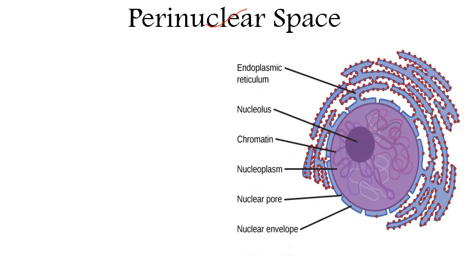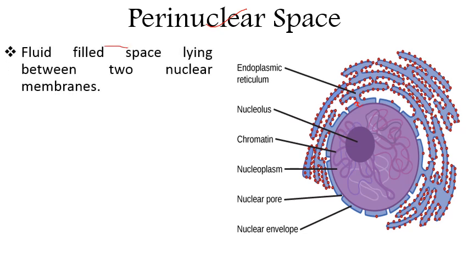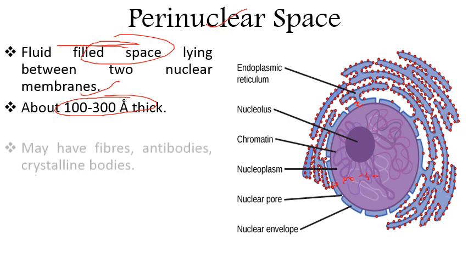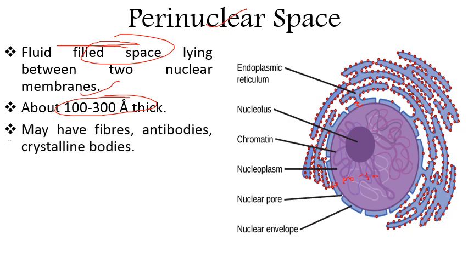Next is perinuclear space. This is the space which lies between these two membranes, that is ectokaryotheca and endokaryotheca. The space between the two membranes is known as perinuclear space. This is a fluid filled space lying between two nuclear membranes, and it is about 100 to 300 Armstrong thick.